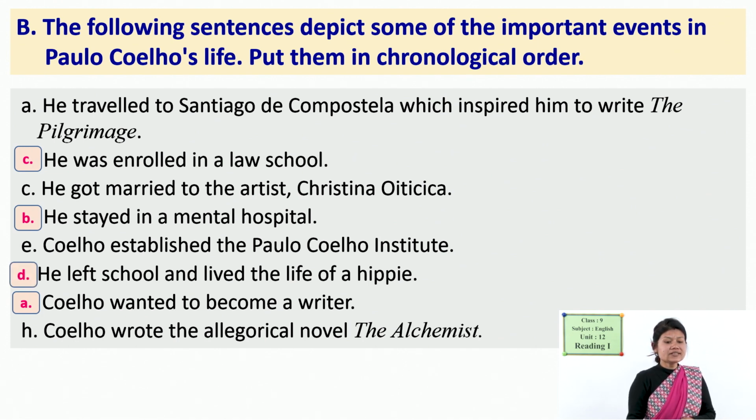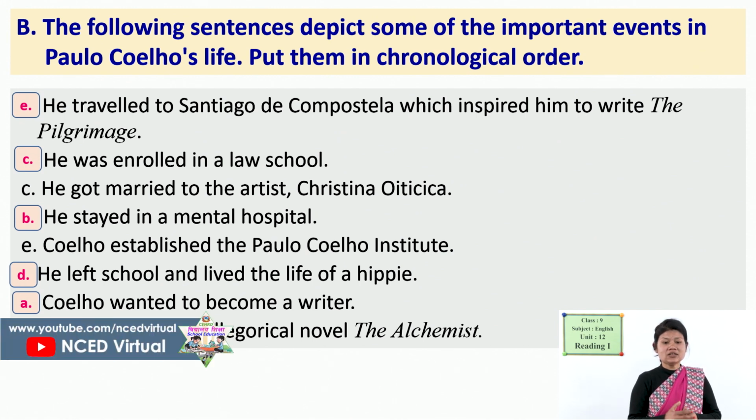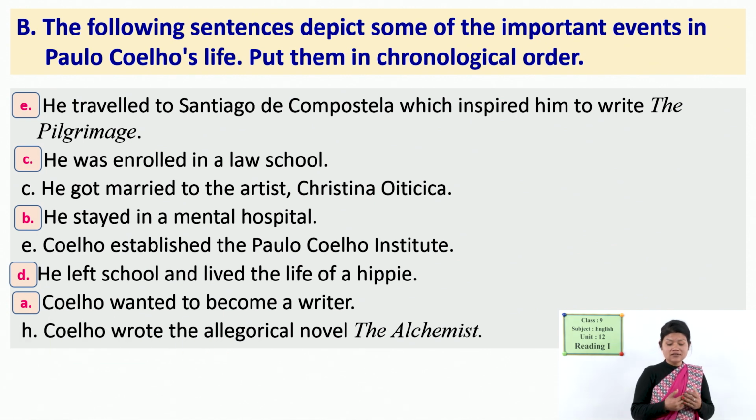Yes. Similarly, he left school and lived the life of a hippie. So, due to the torture, he left his school, he gave up everything, his dream, and then he started to live like a hippie. Yes. And after this, at the age of 36, what did he do? Try to recall. Yes, he traveled, he made a pilgrimage to Santiago de Compostela, which inspired him to write a book named The Pilgrimage. Very good. Next one, after this, yes, then he wrote the allegorical novel.